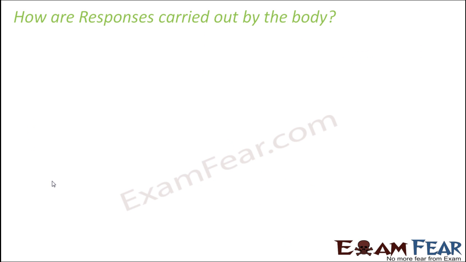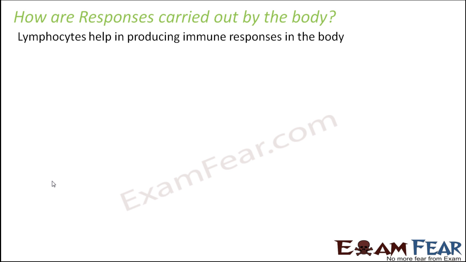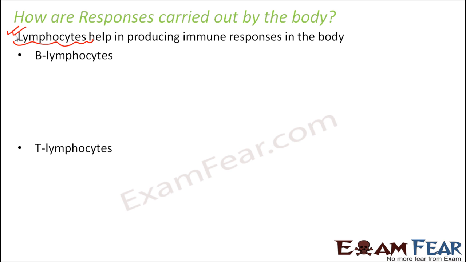Now the question is, how are responses carried out by the body? So how is this primary response or the secondary response given by the body? What is present in the body? What are those cells which create these responses? Now, lymphocytes help in producing immune responses in the body. So now we have to spend some time understanding lymphocytes. What are lymphocytes? There are two types of lymphocytes, that is B lymphocytes and T lymphocytes. These two types of lymphocytes perform two different functions which coordinate with each other to provide the primary and secondary response by the body. So let us see what B lymphocytes are.